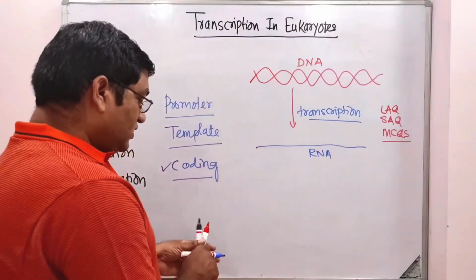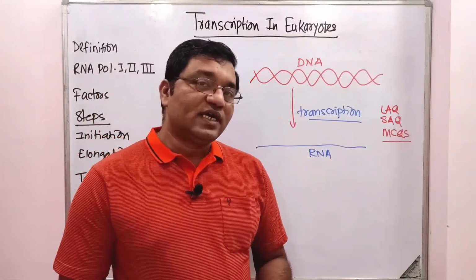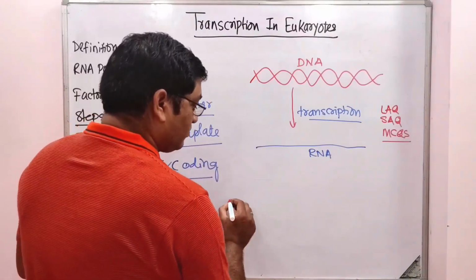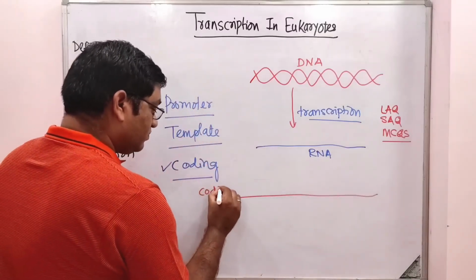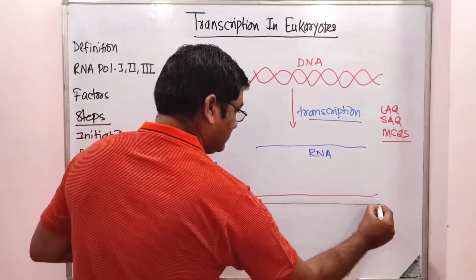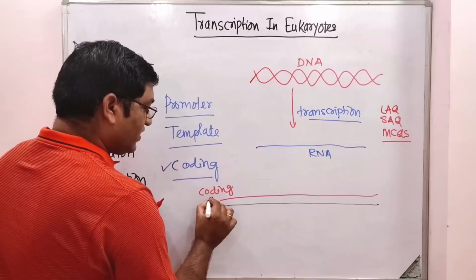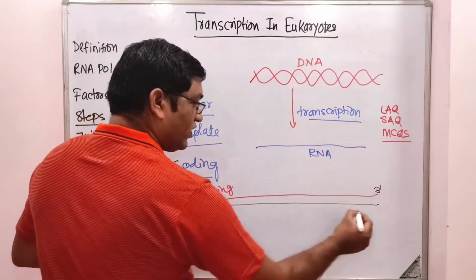Okay. Then what do you mean by upstream elements and downstream elements? So suppose this is a DNA strand, and this is the coding strand and this is the template strand. The coding strand is in 5' to 3' direction, and this one in 3' to 5' direction.